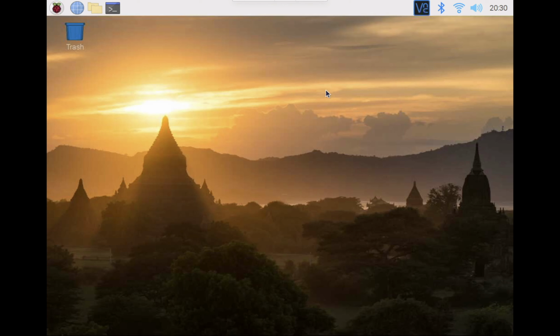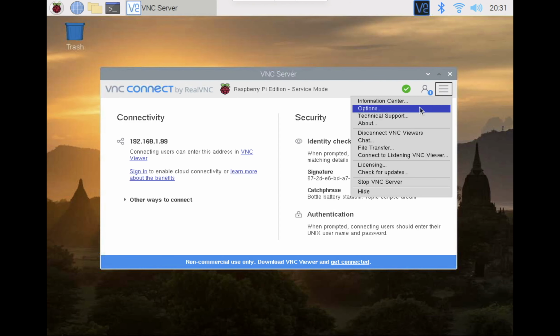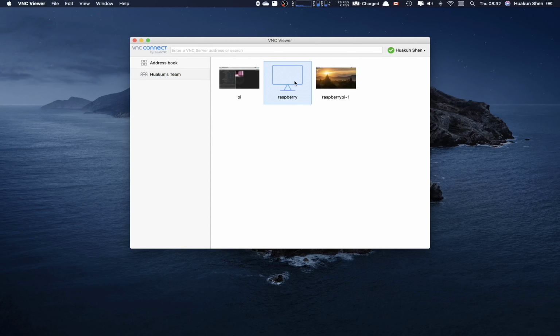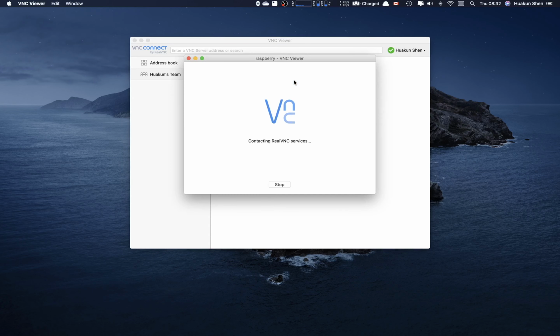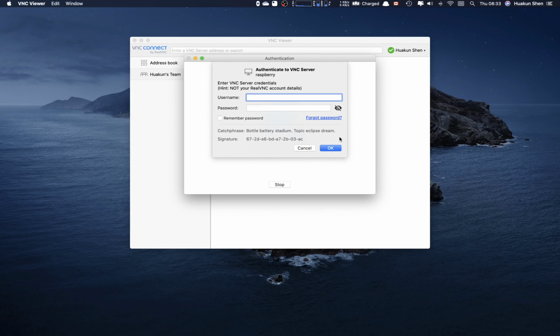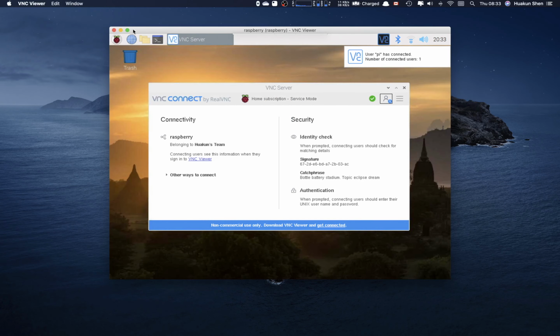You can log into VNC from the Raspberry Pi, so you can connect to the VNC from an external network. Go to licensing. Sign up if you don't have an account, and I will just sign in. After logging in on the Raspberry Pi, you can use your VNC Viewer to connect to your Raspberry Pi. But of course, you will also have to sign in on the VNC Viewer. And we're in the system.